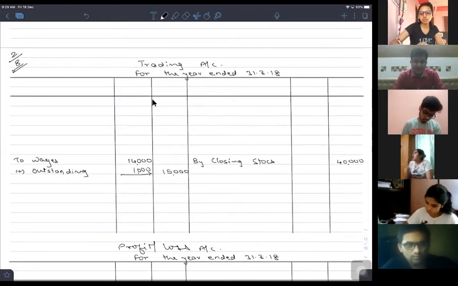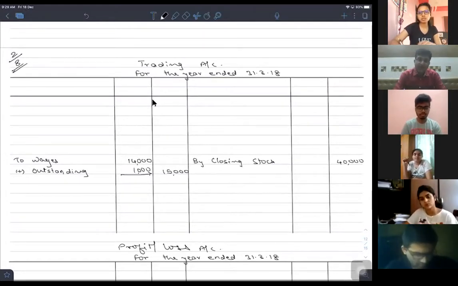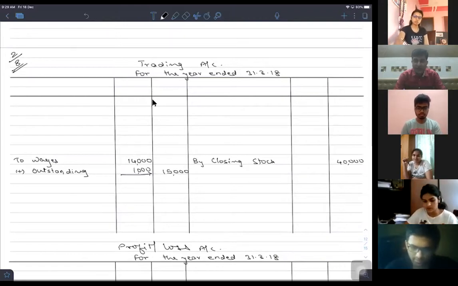Is it right? But this is completion of only one effect or not? These two amounts, that 2,000 and 1,000, is still payable. Therefore, it will appear in our balance sheet onto the liabilities side.